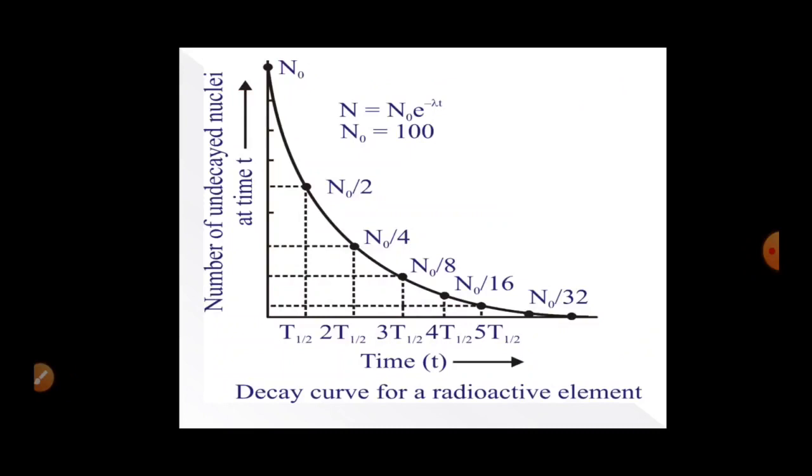Here you can see the graph between the number of undecayed atoms at time t and time t. Initially, when time is 0, the number of atoms is N naught. As the time increases, the number of undecayed nuclei goes on decreasing. When the time interval is t, the number of undecayed atoms is N naught by 2, and when the time becomes 2t it will be N naught by 4, and it goes on decreasing.